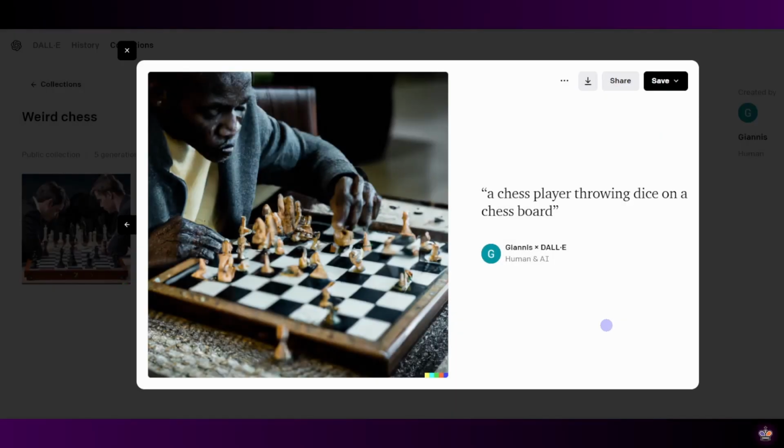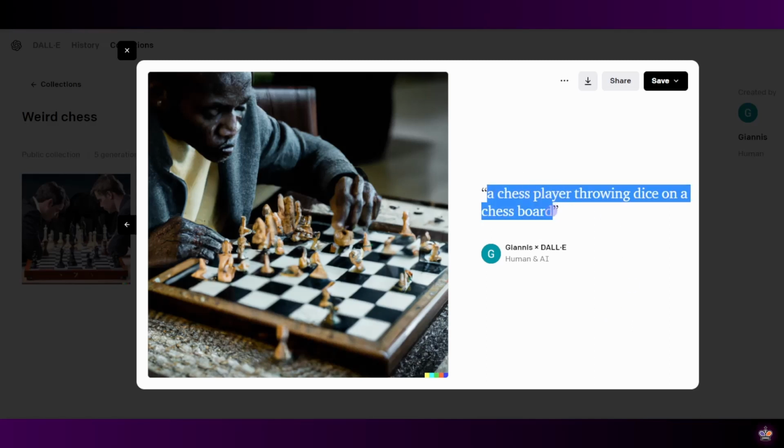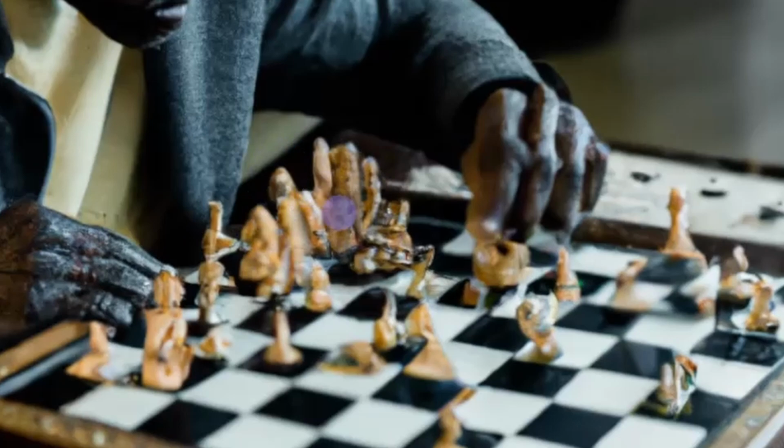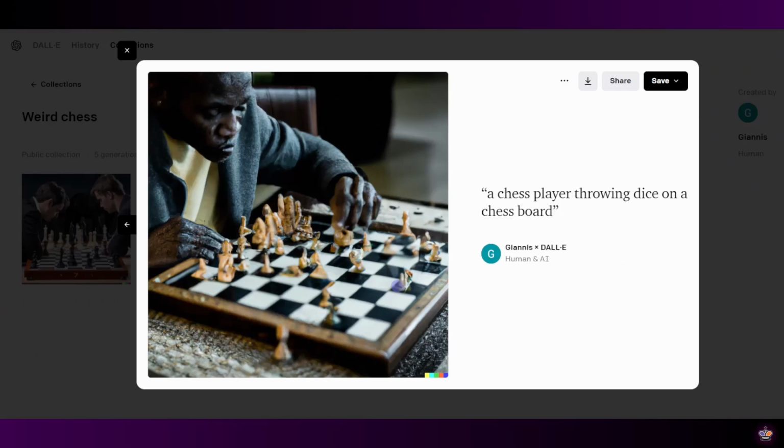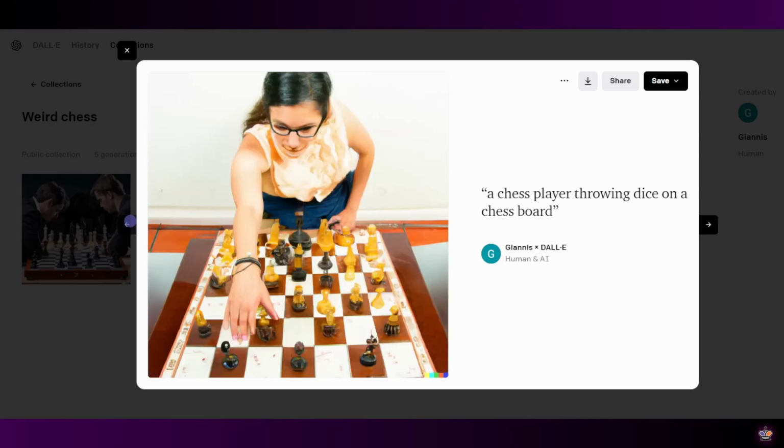So because my video was about a random chess game, I wanted something with dice, for example a chess player throwing dice on a chessboard, but the image that I got had no dice on it. Instead I got some pieces that look like they are melted for some weird reason, but this image is not that bad, at least compared with what is coming next. And this is what comes next.